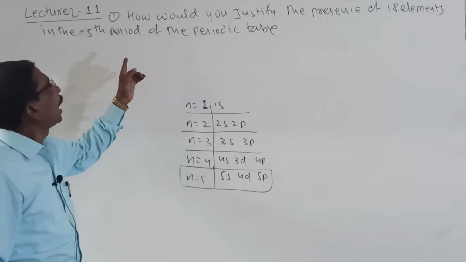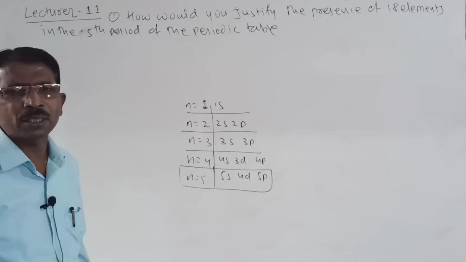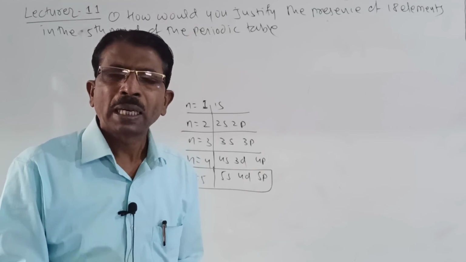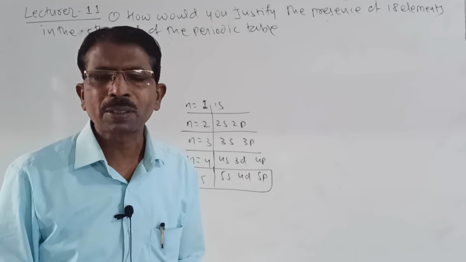Then how would you justify the presence of 18 elements in the fifth period? So we know that the number of elements in the period are twice the number of orbitals.